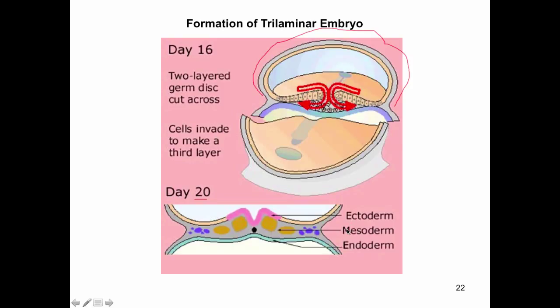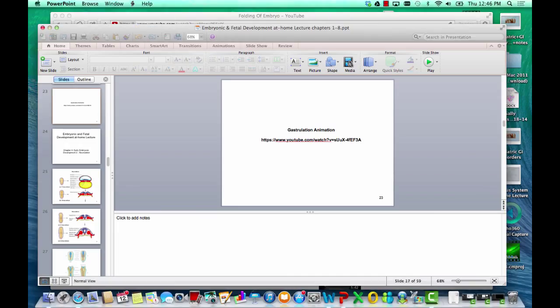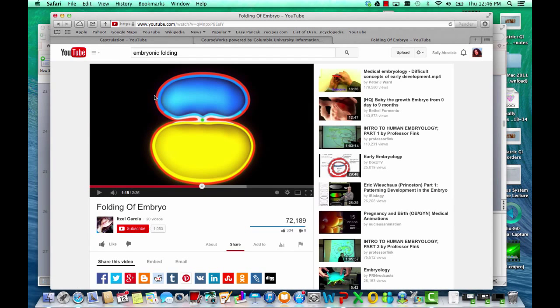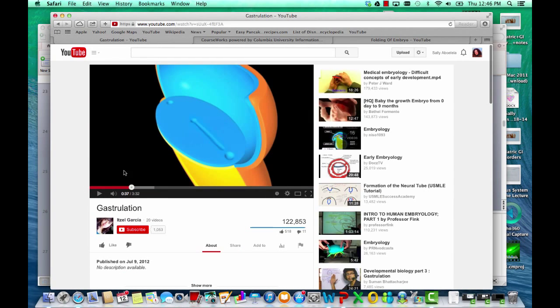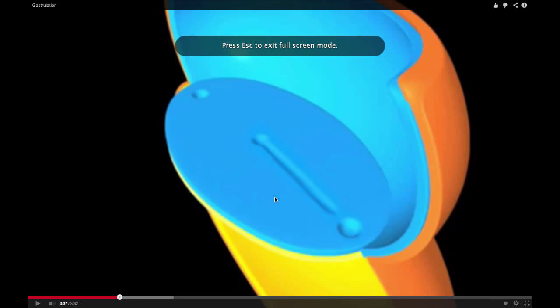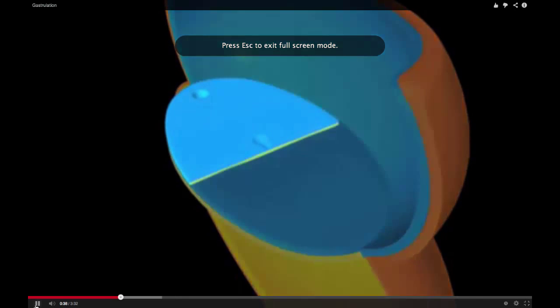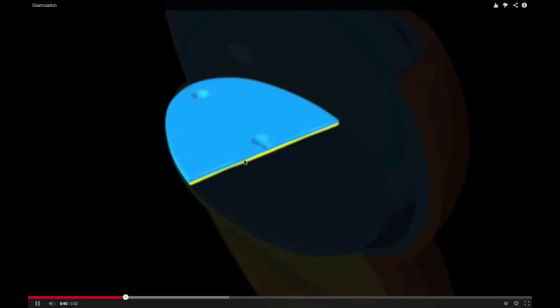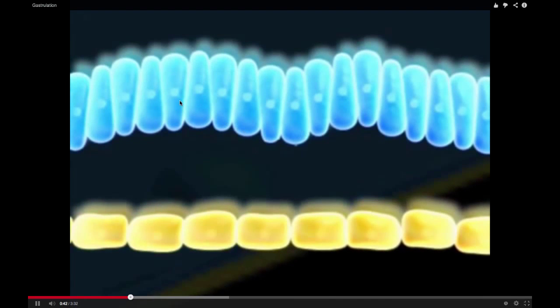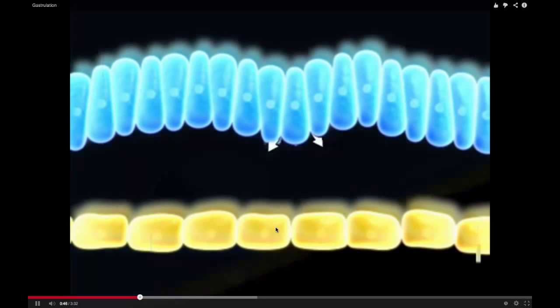Okay. So we're going to go to a YouTube clip right now to just watch a little animation of this happening. Okay, so let's find this YouTube clip over here. Okay, so gastrulation. So we're looking at a cross-section of the embryonic disc. So on the top we've got the epiblast, the primitive streak, the hypoblast.